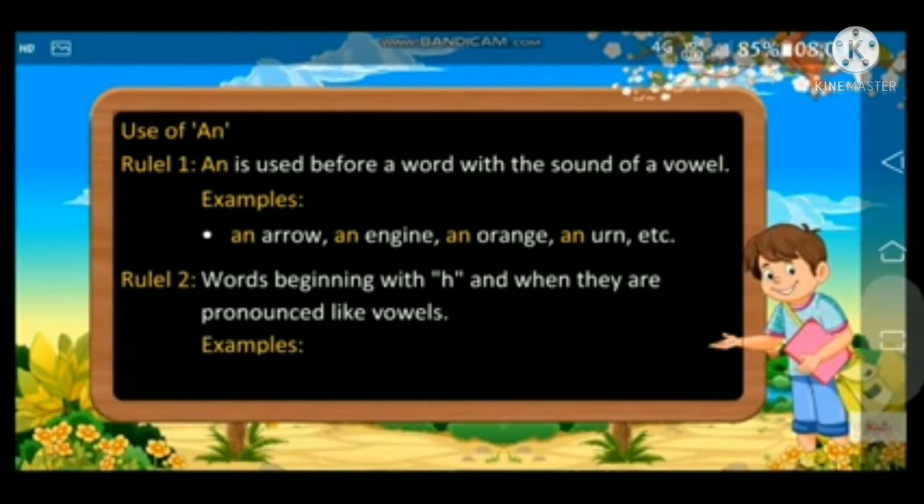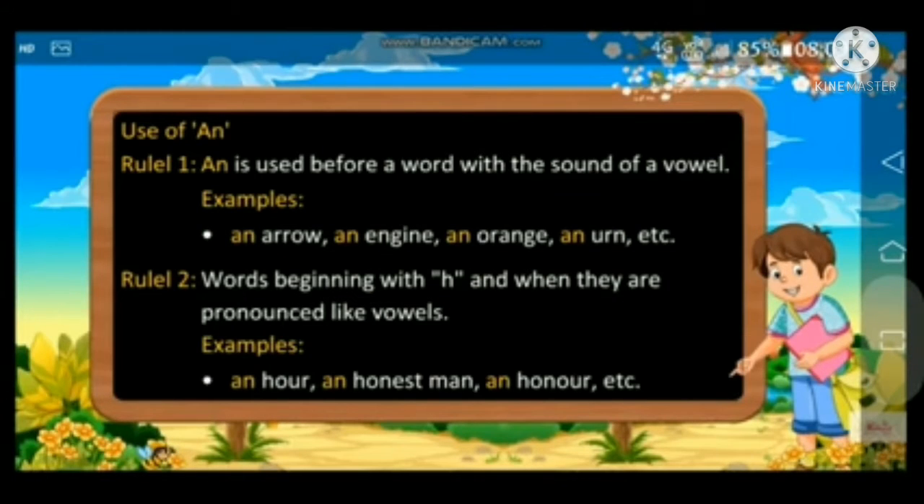Now an is used before a word with the sound of a vowel. Examples: an arrow, an engine, an orange, an urn, etc. Next, words beginning with h, when they are pronounced with the vowel sound, then we use an, like an hour, an honest man, an honor, etc.